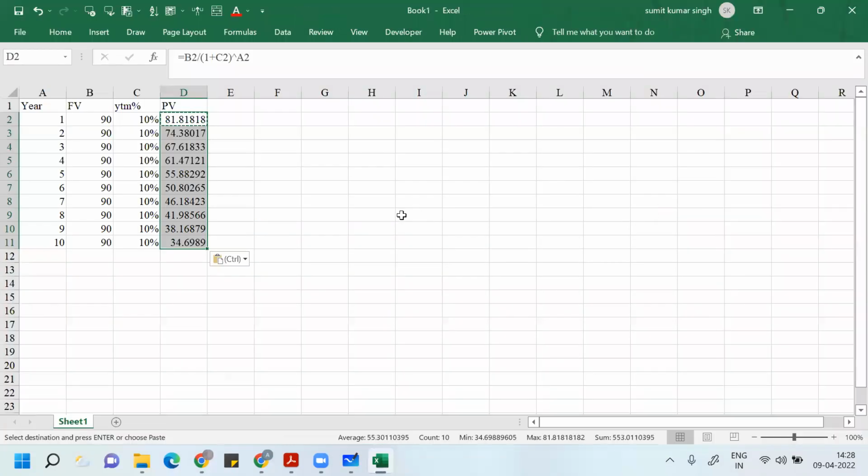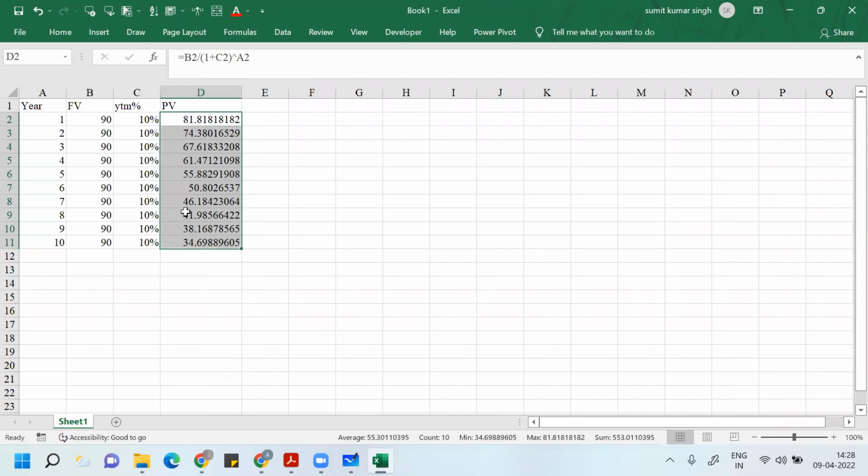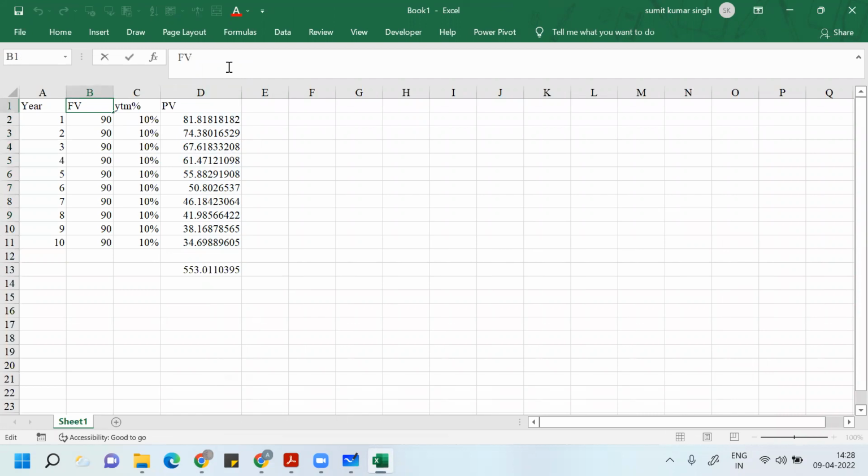I am doing this in Excel just to save time, as in the exam you can't use Excel, so you can do it like this. The sum total of this is your present value of the coupon.